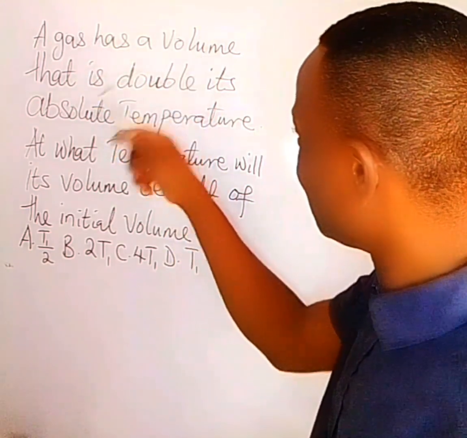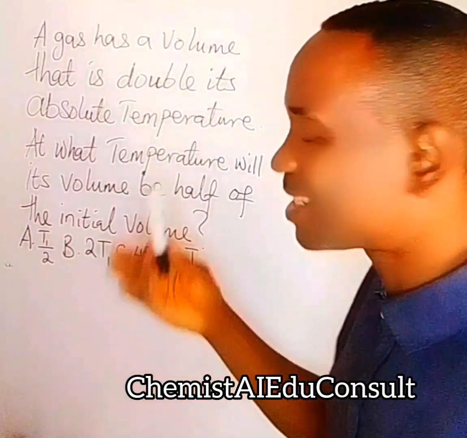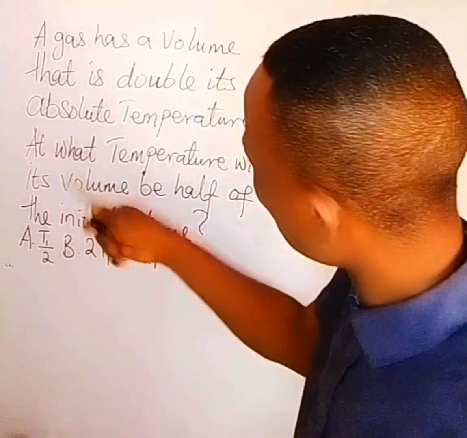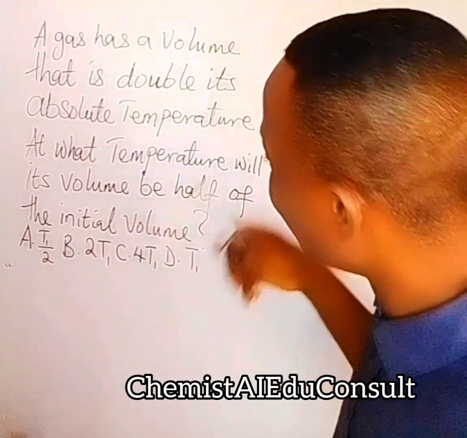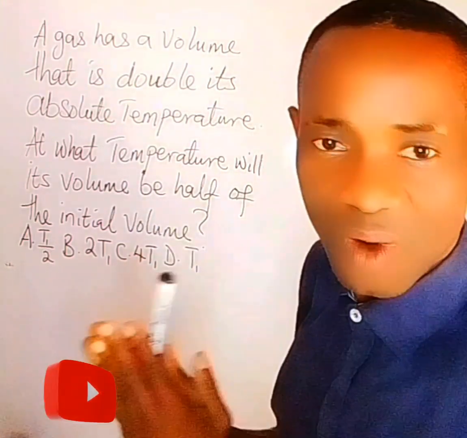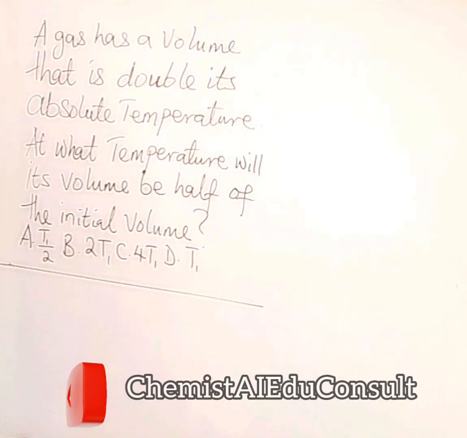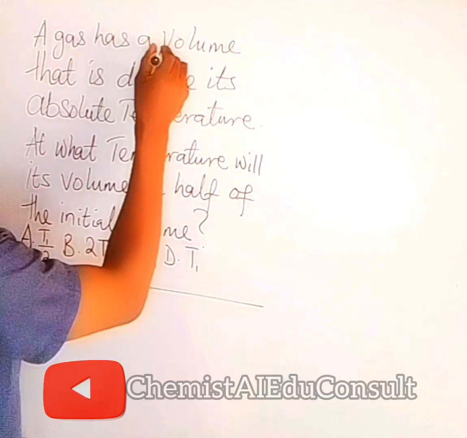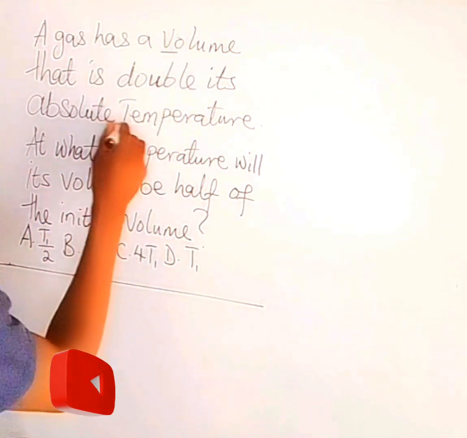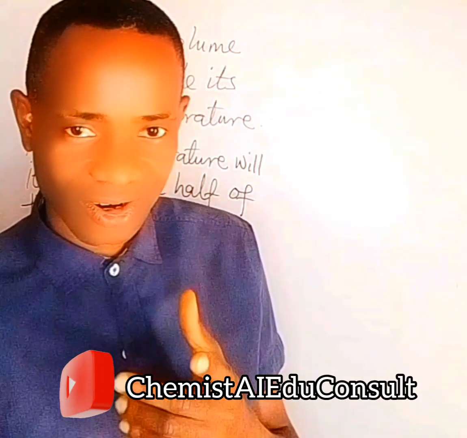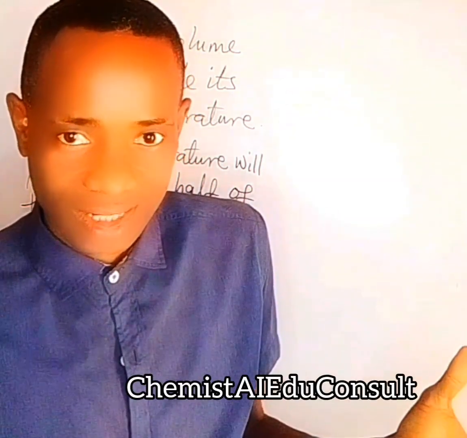A gas has a volume that is double its absolute temperature. At what temperature will the volume be half of its initial volume? The question is very simple. What you have to remember is that there are two variables in the question, volume and temperature. The gas law that relates volume and temperature is actually Charles' law, right?